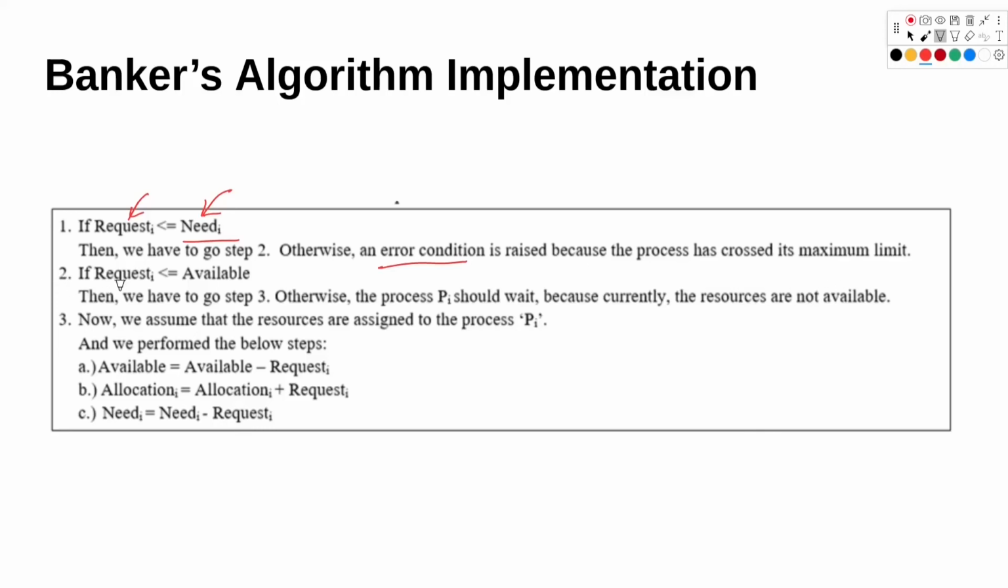In step 2, we check if the requested items are less than or equal to available. If that is true, we go to step 3. Otherwise, the process pi will have to wait for those resources to be available. Now the third step, we assume that the resources are assigned to pi since we had those resources. So we will perform the following steps. We will decrease the number of available resources by the number of resources acquired by the process pi. Then we will change the number of allocated resources of process i and we will increase the number of requests. In case of need, we will decrease the number of needed resources for the process i. So that is how Banker's algorithm can be implemented.